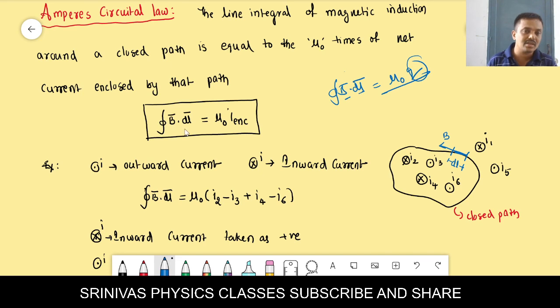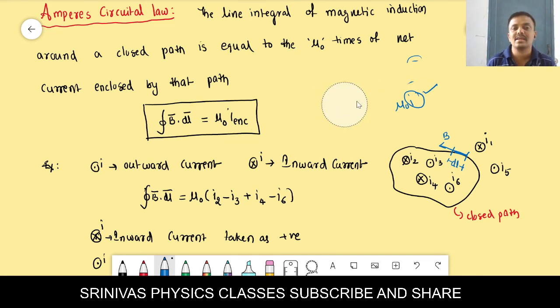But if only the notation is changed, then in the textbook only nu naught I is there, where I indicates the enclosed current. To make it clear, the enclosed current means this is a closed path, and inside the closed path how much current is there, that is the enclosed current. To indicate that I wrote I ENC.